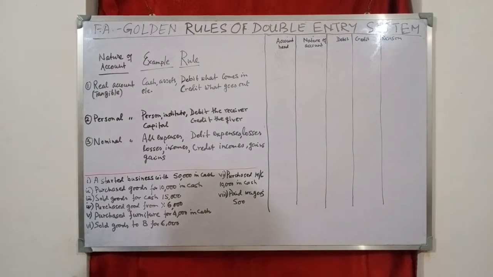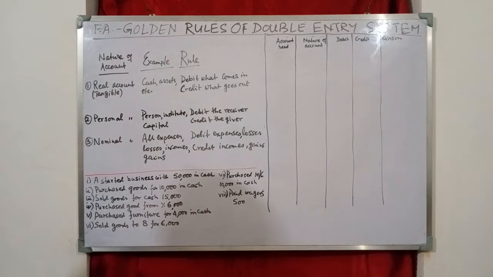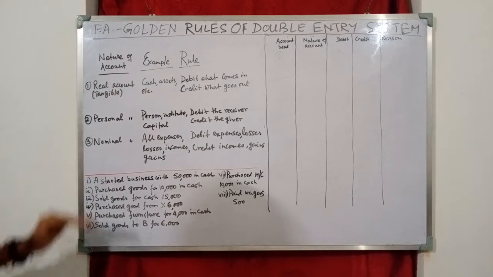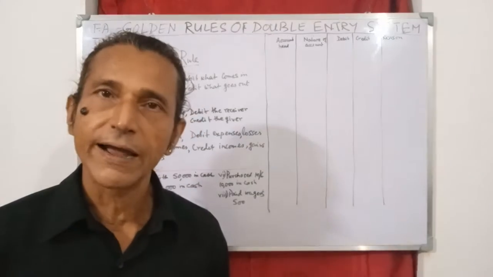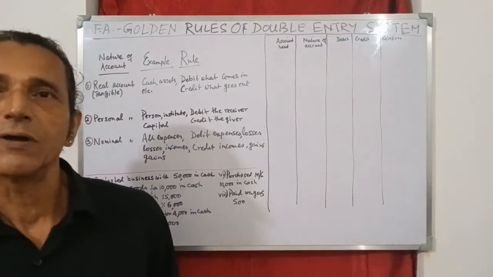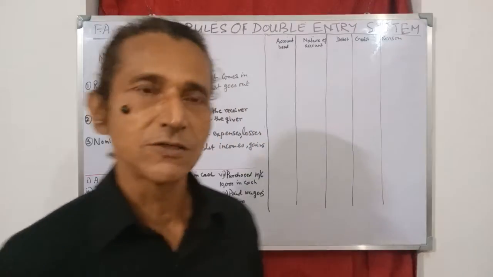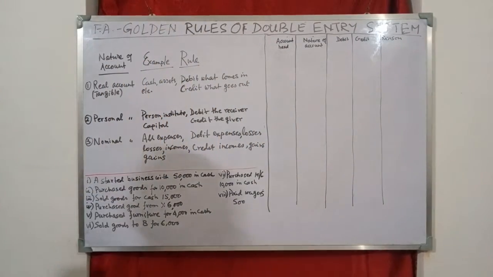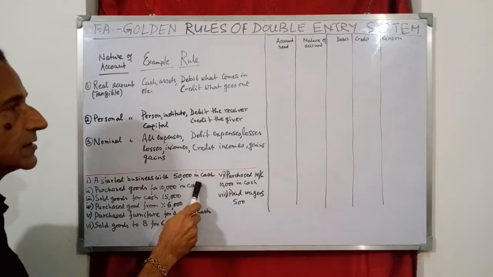Now, I have selected a short problem consisting of 8 transactions. I shall discuss how every transaction is classified into 2 account heads and how those account heads are treated. That means which account head is debited and which account head is credited. So look at the whiteboard, please. Number 1, A started business with 50,000 in cash.